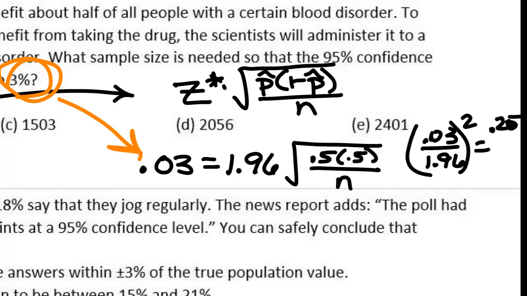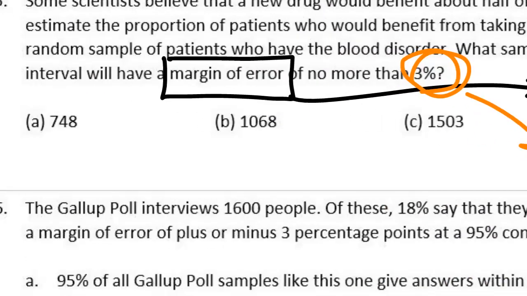0.25 over n. And then flip places between the n and the thing on the other side of the equal sign, because you would multiply both sides by n and then divide by those parentheses. When you do that, remember, we always round which way if it comes out to be a decimal? Always round up. You should get something around here when you round up. When I did my division and squaring and all that jazz, I got 1067.111.